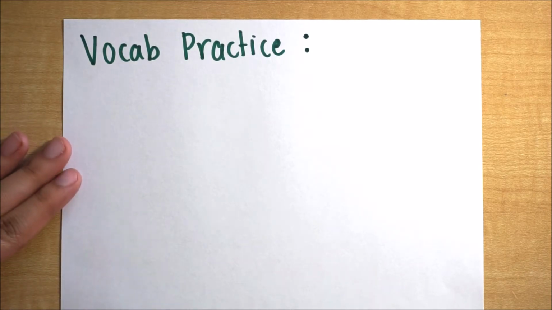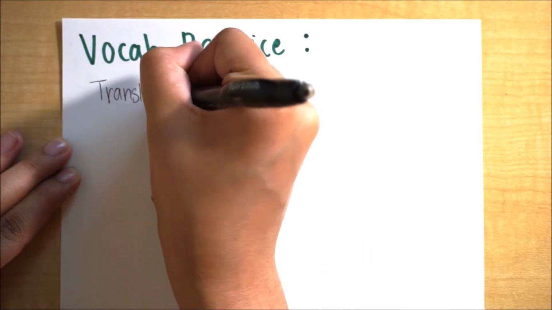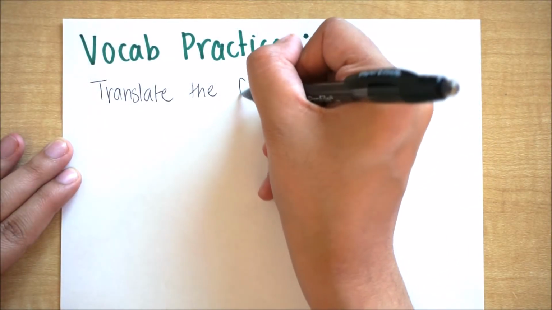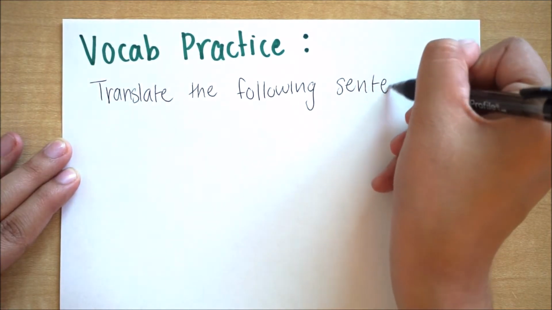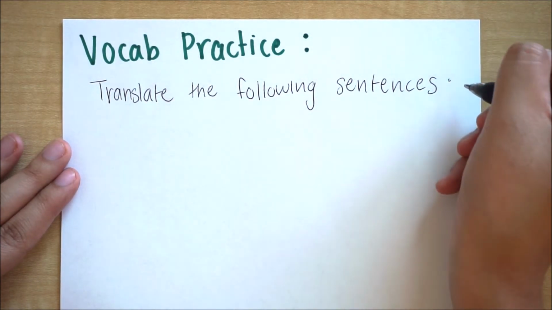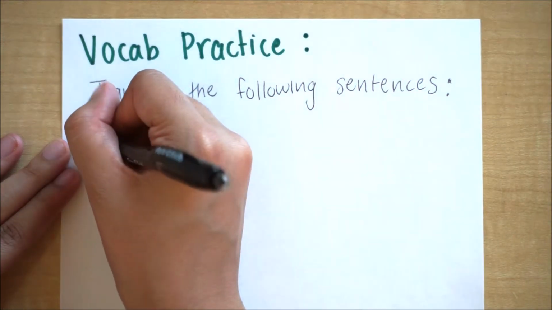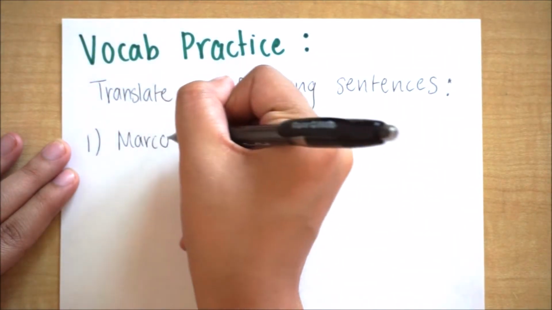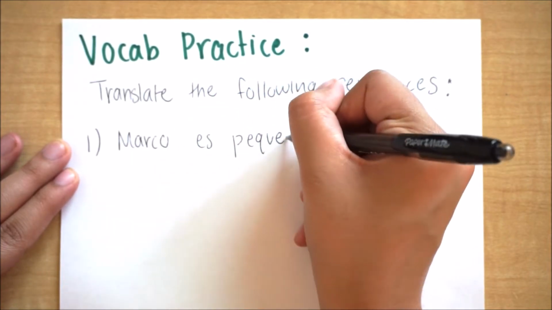All right, so in this practice, what exactly are we going to be doing? What I want you guys to do is translate the following sentences that I'm going to write. And this is a very good activity. The sentences are going to be written in Spanish. So again, you can use mnemonic devices in order to understand or write down what the definition of these sentences are. How would you translate these? The first sentence in Spanish that I want you to translate into English is Marco es pequeño.